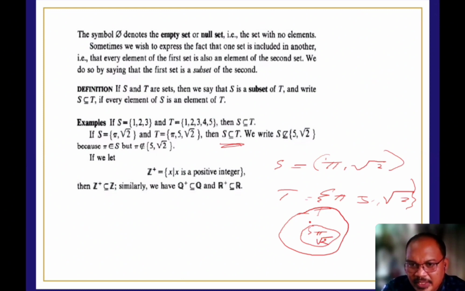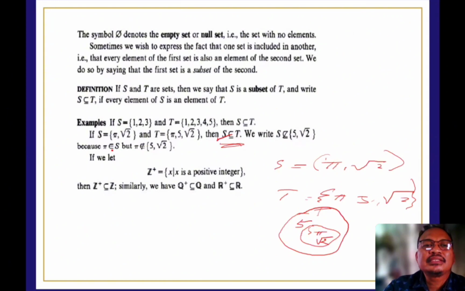While sa T, meron tayong nakalabas which is 5. So under this T, we have 5, pi, and square root of 2. Pero yung S natin, nasa loob lang niya yung pi and square root of 2. Therefore, we can say that S is a subset of T. Ito siya. Okay. We write S is not a subset of 5 and square root of 2 because pi is what?